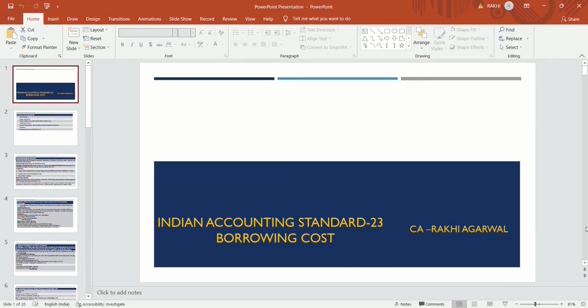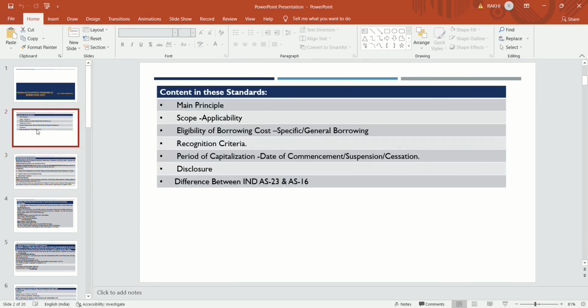Today's topic is related to Indian Accounting Standard 23, which deals with borrowing cost. Borrowing cost is that cost which arises if a company acquires any loan for the purpose of investing that amount for the acquisition, production and construction of a qualifying asset.